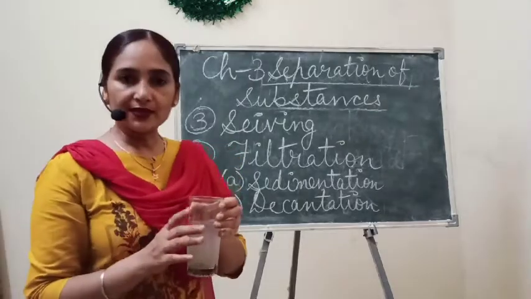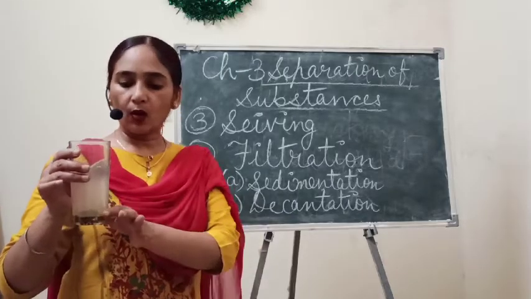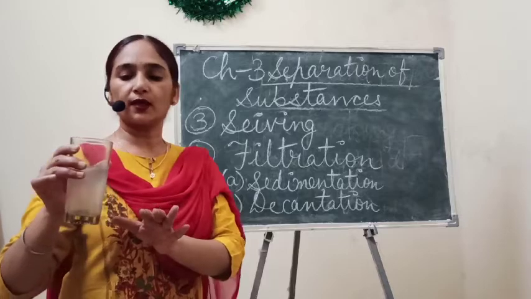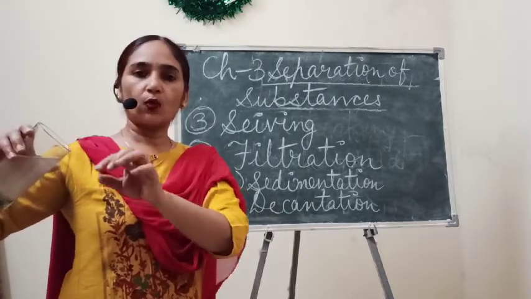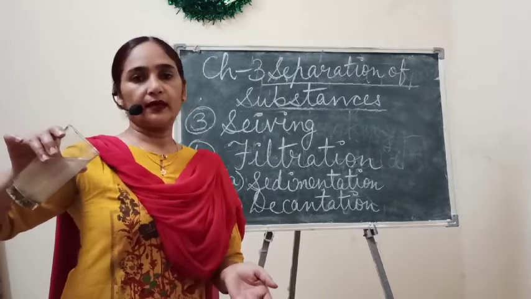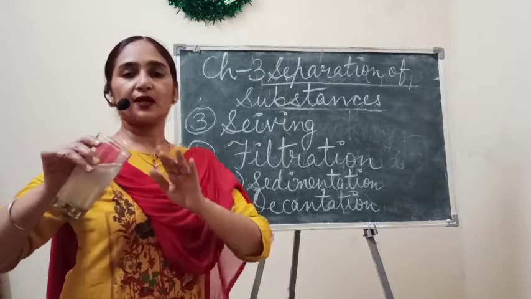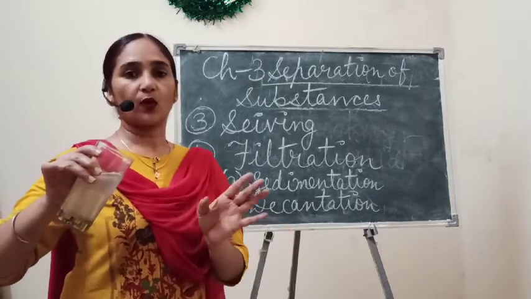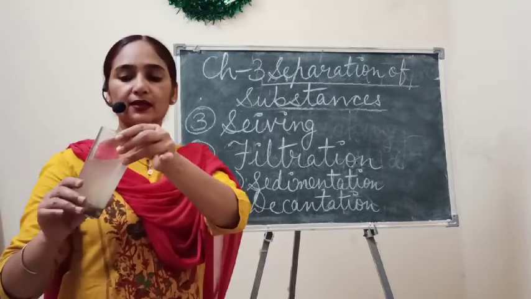And what is decantation? In the decantation method, without shaking or giving a jerk to this water, we slowly separate this water into another container, and in this way we can get clean water. We can't say pure water, but clean water we can get in this way.